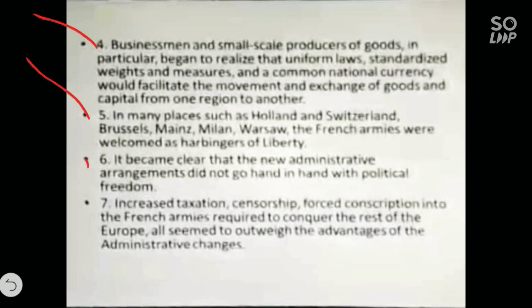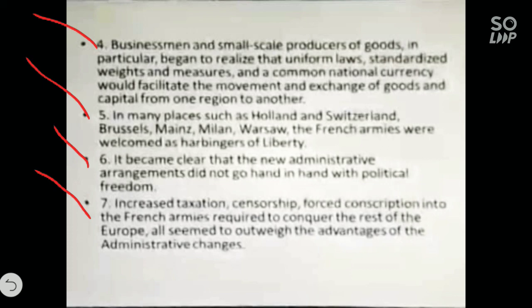But it became clear that the new administrative arrangement did not go hand in hand with political freedom. It means the new administrative system started by Napoleon Bonaparte was not accepted by the political people of Europe. See the seventh point, the reasons also, children: increased taxation, and censorship, meaning things could be shown to the people only if liked by the ruling government.